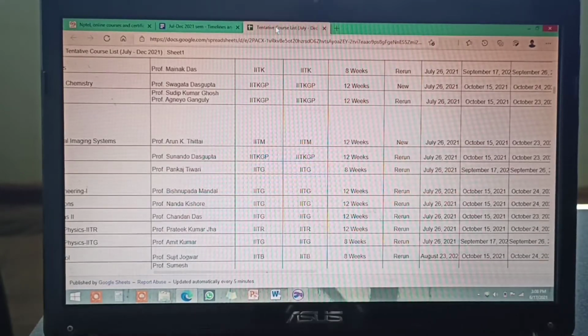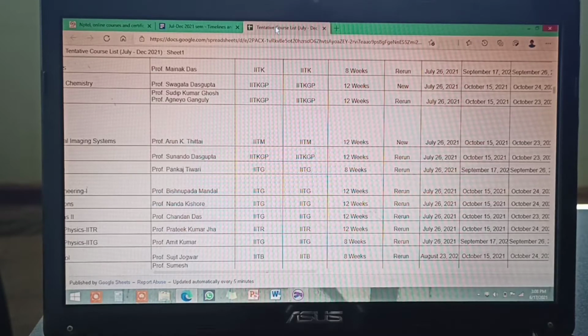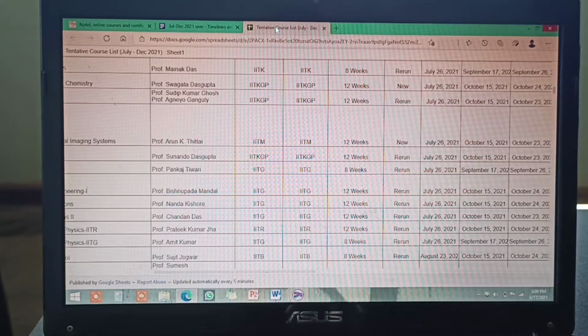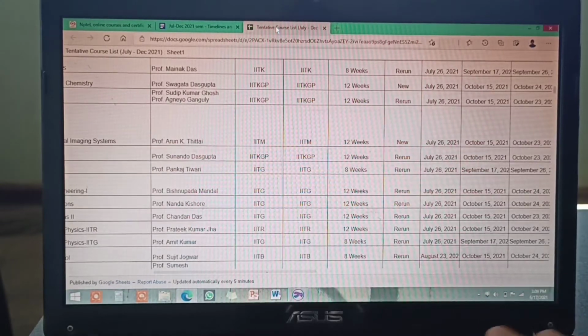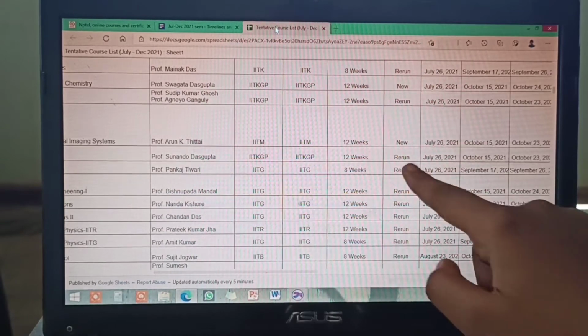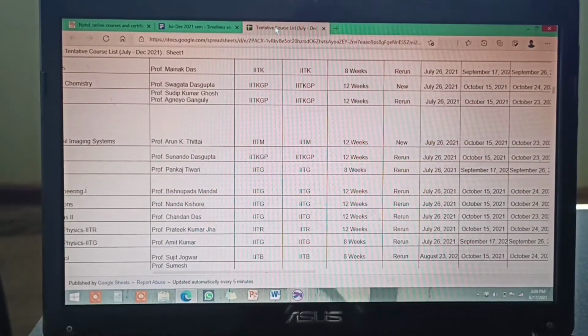And one thing is there: if the course is in the July to December semester, then it won't be in the January to June semester. So the courses will be changed. For example, if I took this course in the even semester, it will be in the even semester only. It won't come again in the odd semester. Last time it was in the even semester only, and this time also it is in the even semester only.